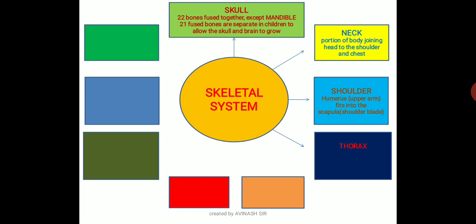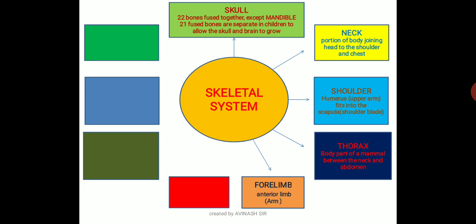Fourth one is the thorax, the part of the body that you can usually call the chest region or torso. It is known as the thorax. It is the body part of a mammal between the neck and the abdomen, meaning between your neck and your stomach. That area is known as the thorax.